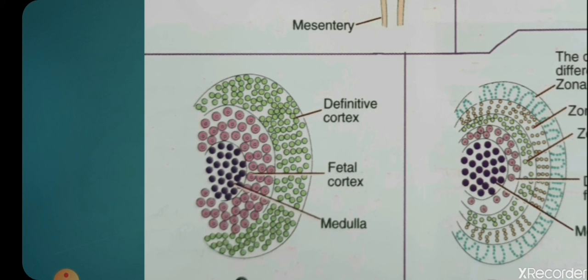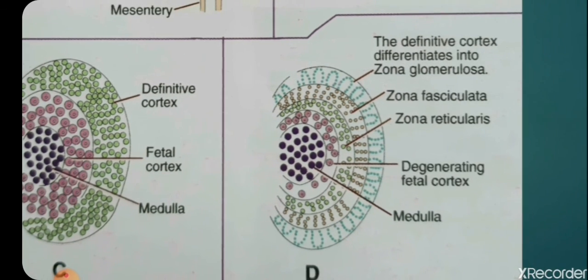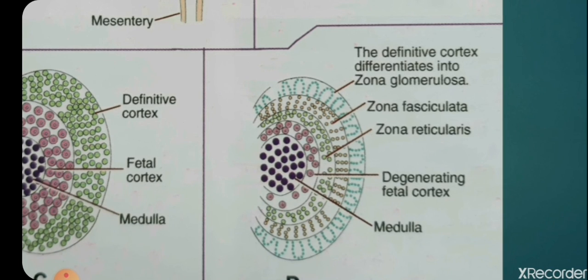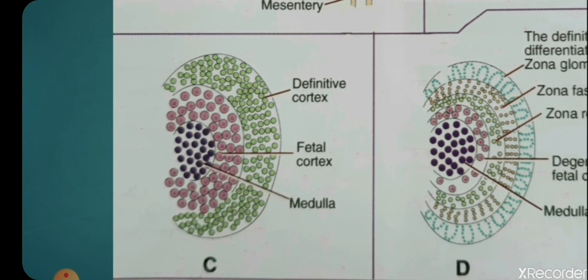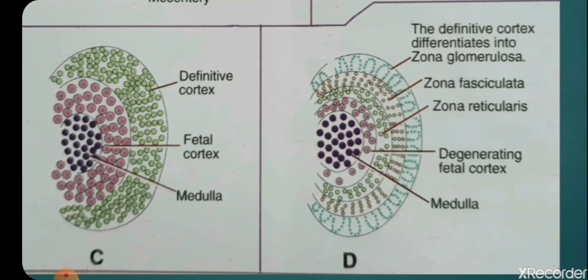At first, the outermost cells form the zona glomerulosa. This is what you see at the birth of the child. Soon after birth, the other 2 layers slowly get differentiated, and finally around 3 years of age you can appreciate all 3 layers in the adrenal cortex. Because of the presence of the fetal cortex at birth, the adrenal gland is usually larger than the adult adrenal gland, and later, as soon as it differentiates into 3 layers and becomes the adult form of cortex, it shrinks in size.